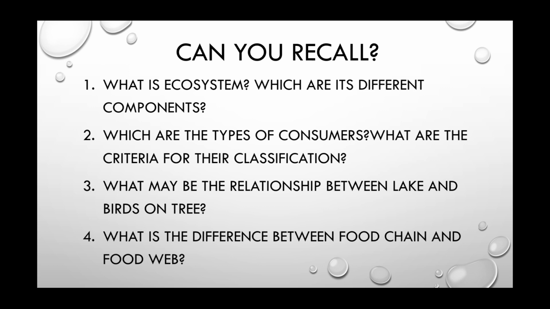What is the difference between food chain and food web? Food chain, it is the sequence of feeding interactions in an ecosystem. While when such many more food chains gather together, they form a complex network. It forms a food web. Now, let us understand ecosystem more clearly.